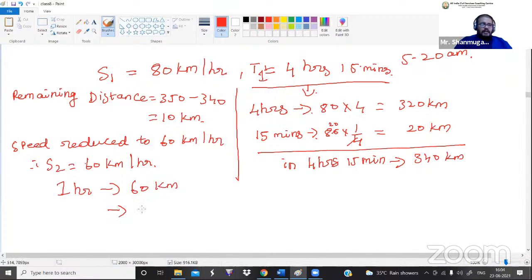So in order to cover the distance of 10 kilometer, how much distance he will travel? Sorry, how much time he will travel? Can anyone answer me? 1 hour is 60 kilometer, so for 10 kilometer how much time will he take? What is the time he will take?